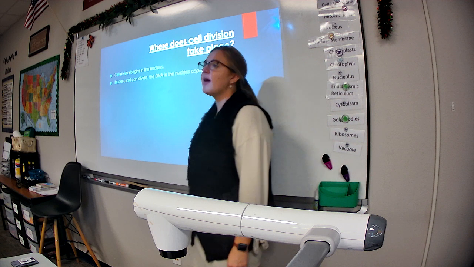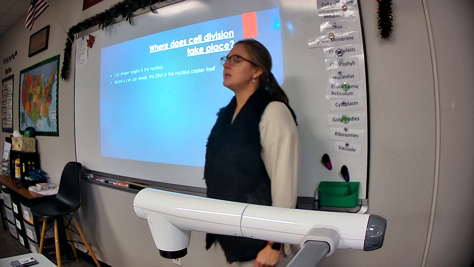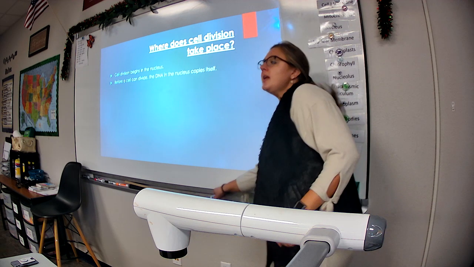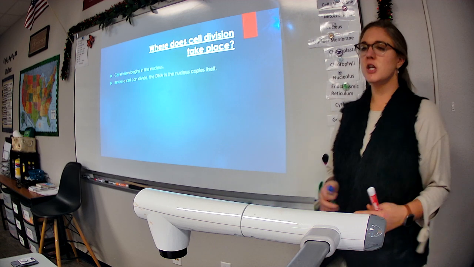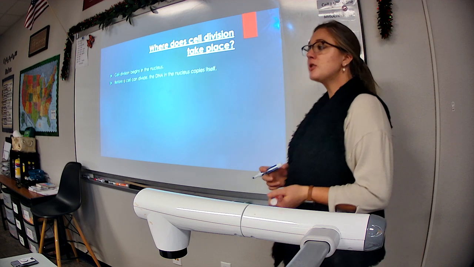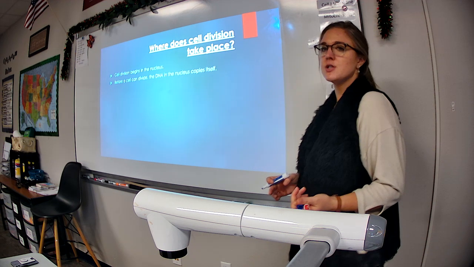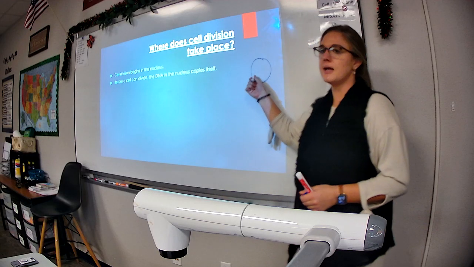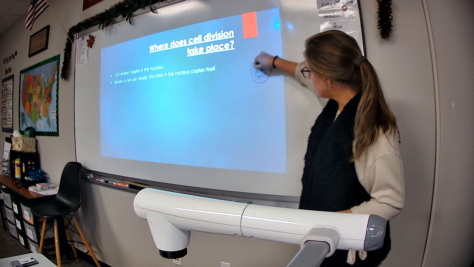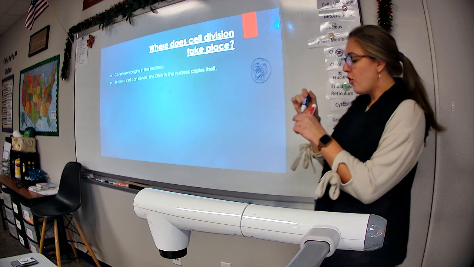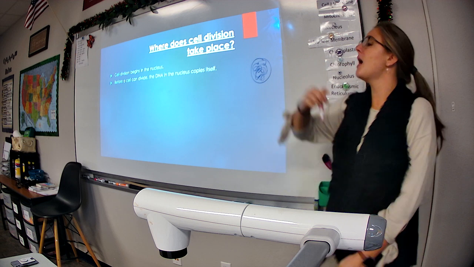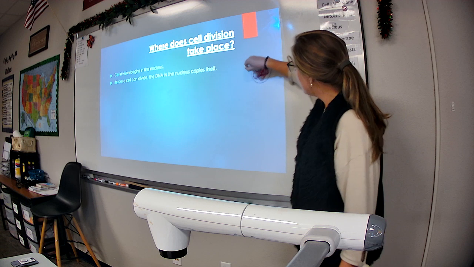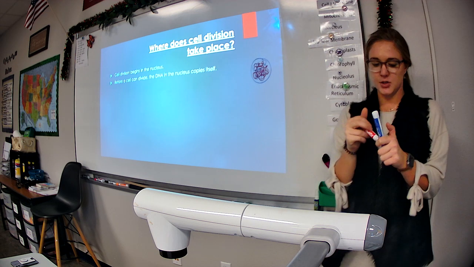Before a cell can divide, the DNA in the nucleus copies itself. The DNA, we know, is the instructions for the entire cell. So if a new cell is going to be formed, it needs a copy of those instructions, right? It needs a set of DNA. If we look at a cell that's about to divide, let's say this is the nucleus, we know that the DNA is kind of all stringy in there. Before it divides, it makes a whole other copy. So now this nucleus is extra full because it has 2 copies of DNA, not just one.